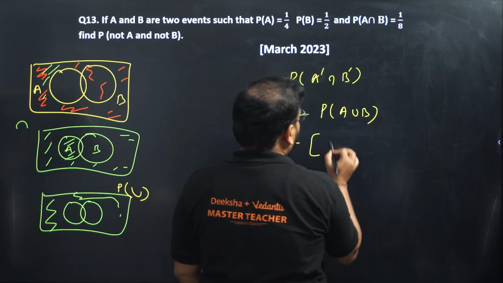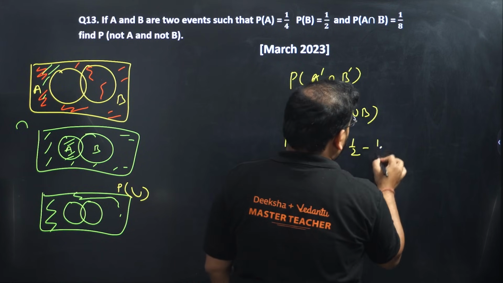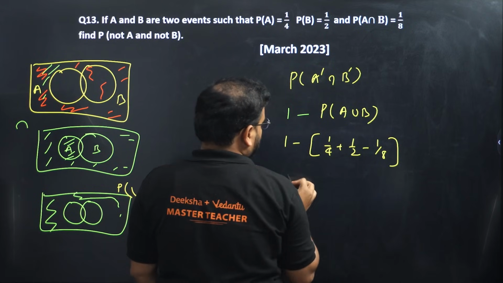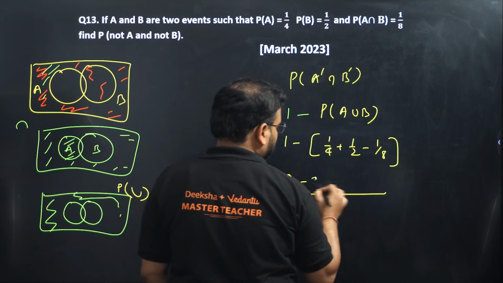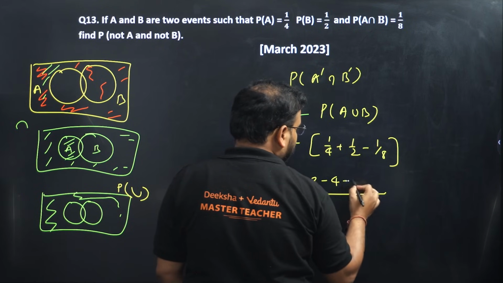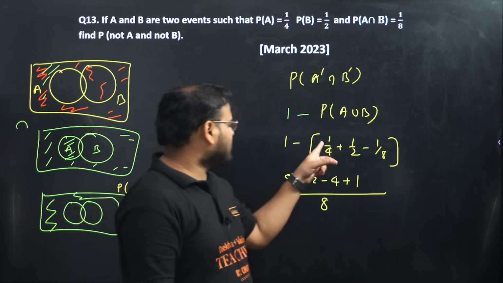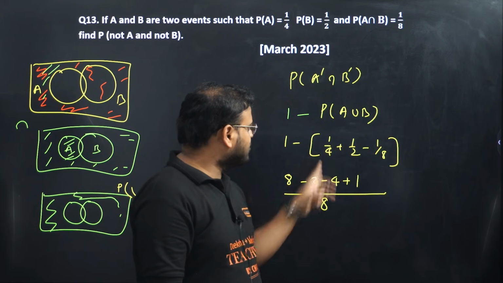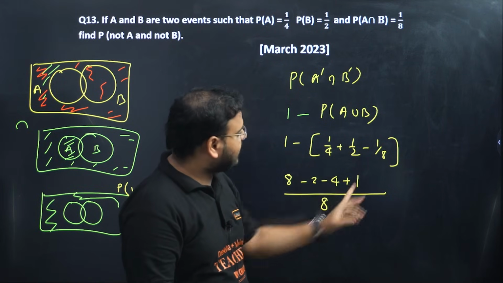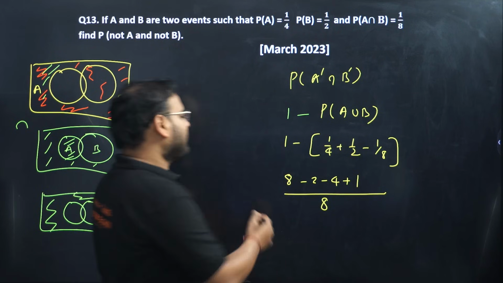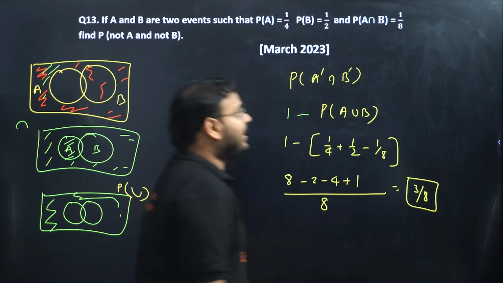Check here. P of A is 1 by 4, P of B is 1 by 2, minus 1 by 8. Change the signs. LCM is 8. Here you will have 8 minus 2 minus 4 plus 1. This is minus, this is minus, this is plus. So 9 minus 6, so 3. 3 by 8 is your final answer.